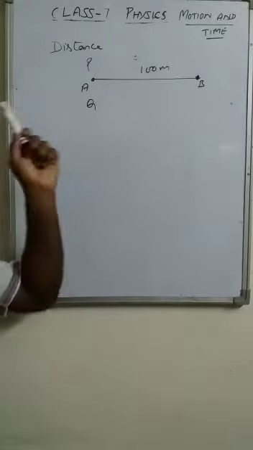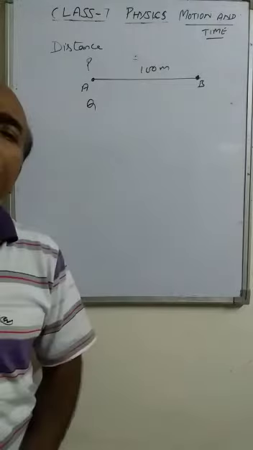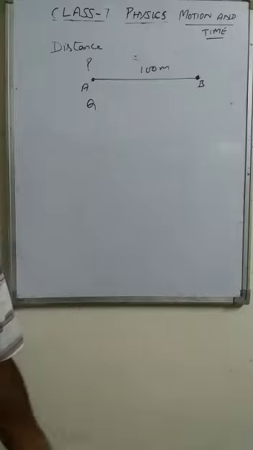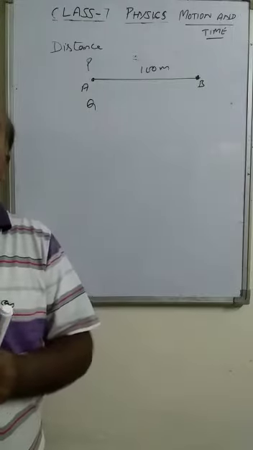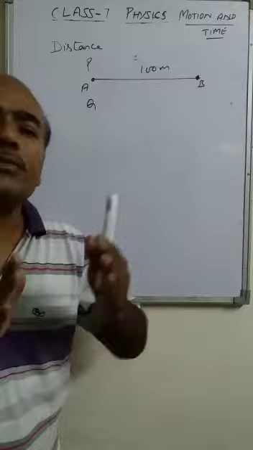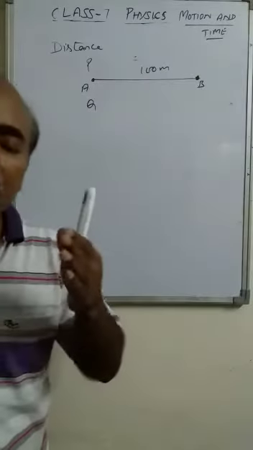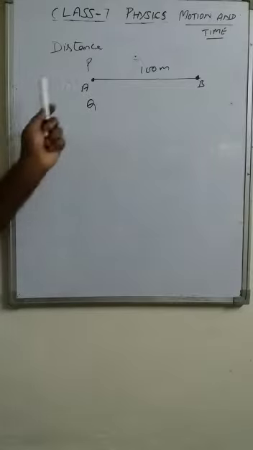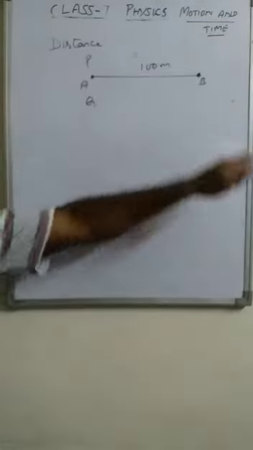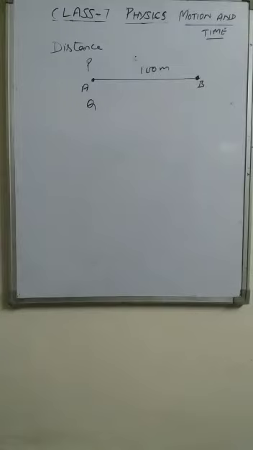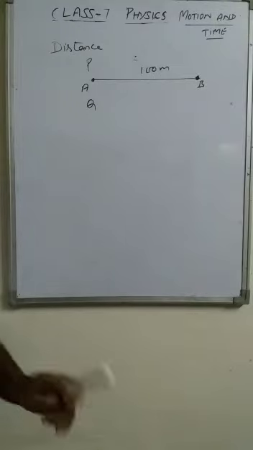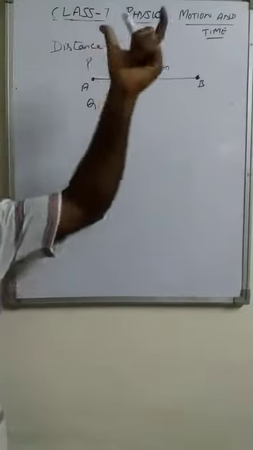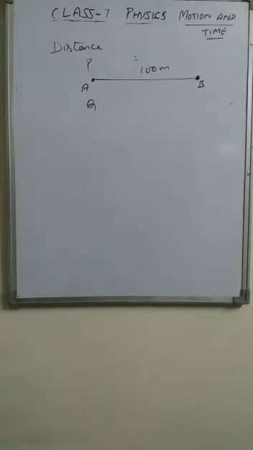By taking these things, can we describe their motion completely? Means, can we say who was faster, who was slower? The answer is no. Because both the persons have covered the distance 100 meter, but we do not know in how much time they covered the same distance of 100 meters.